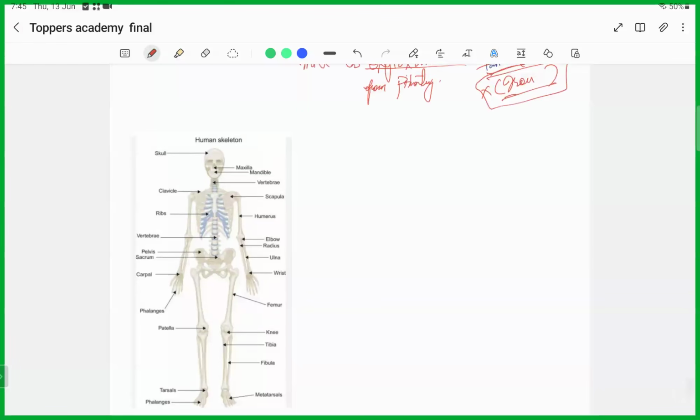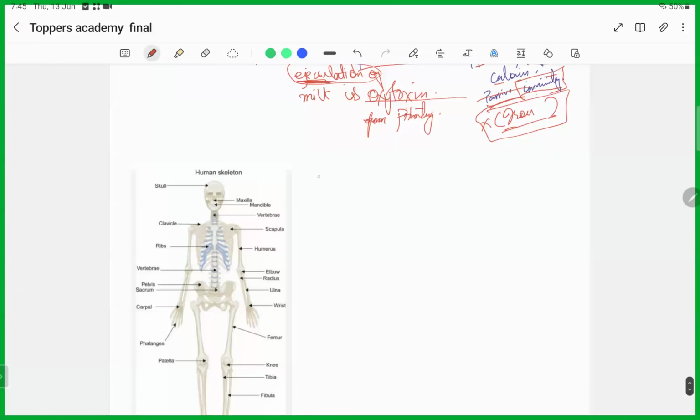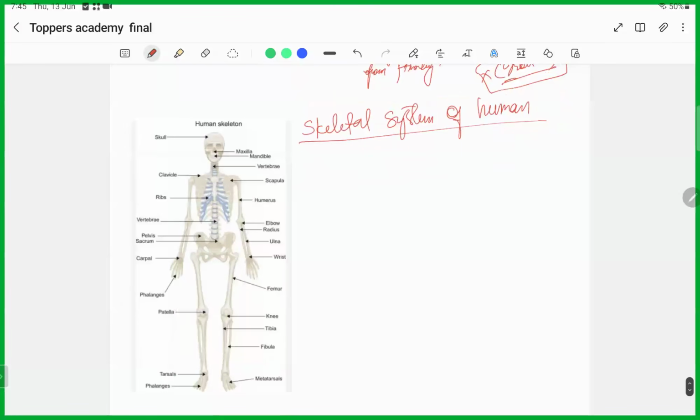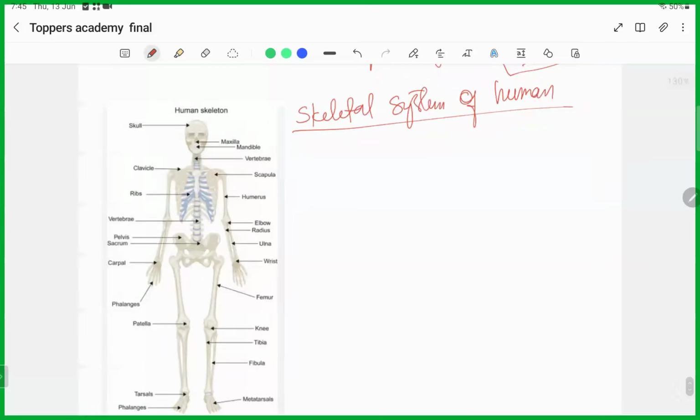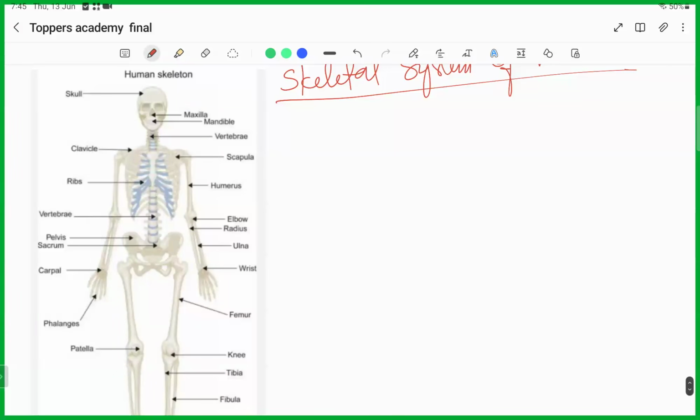This human skeleton, the skeletal system of human being. So the skeletal system of human being refers to the supporting framework of the body. Everyone knows this when we talk about the skeleton, right? So this is the basic structure showing the different bones or different structures that form the human skeleton.